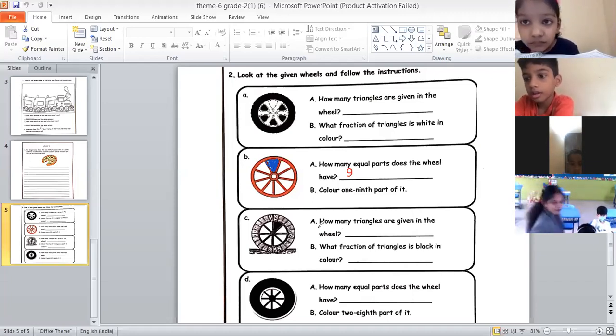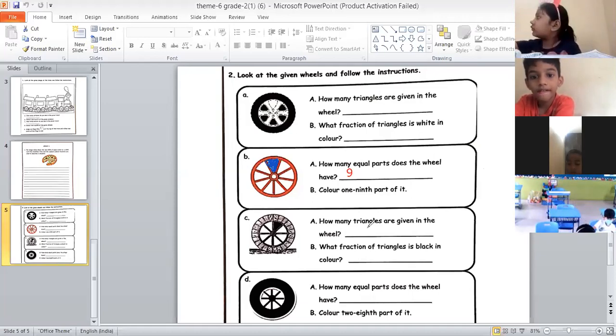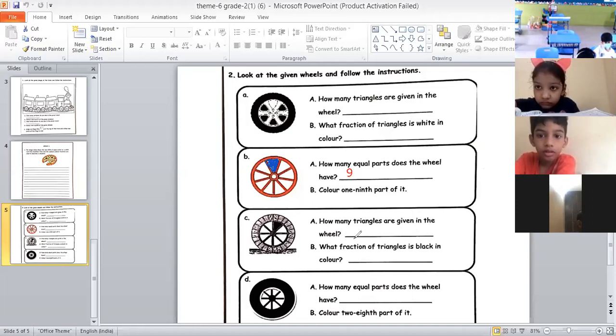How many triangles are given in the wheel?